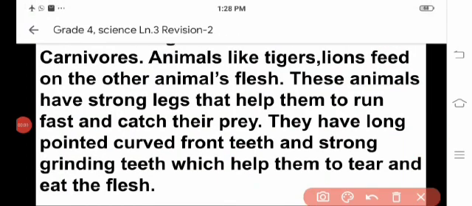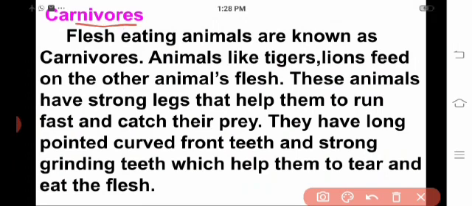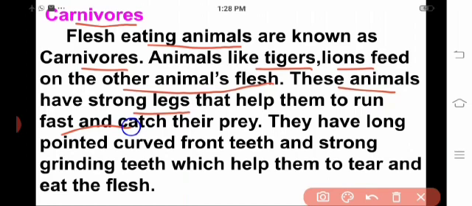Next is carnivores. What is that? Flesh-eating animals are known as carnivores. Animals like tigers and lions feed on other animals' flesh. These animals have strong legs that help them to run fast and catch their prey. They have long pointed curved front teeth and strong grinding teeth which help them to tear and eat the flesh.